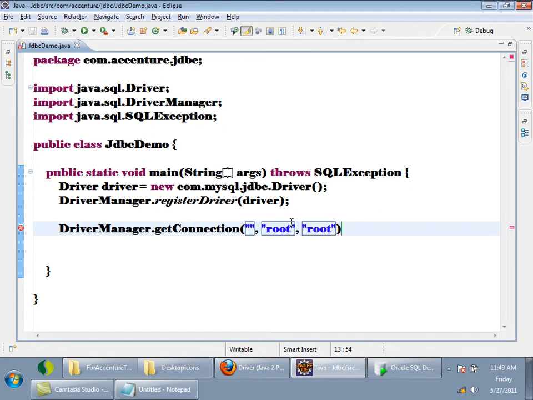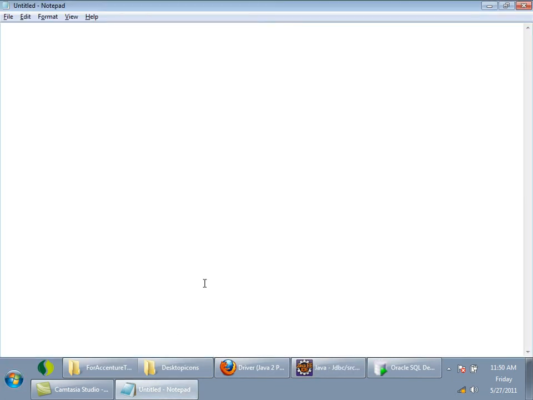Every database will have its own particular URL. See, I'll just write it down. For MySQL, it will be something like this: jdbc colon mysql colon slash slash the IP of the machine on which the database is, colon the port at which the database is listening, slash the database name. This is the format. Remember, this format is important for your exam also.